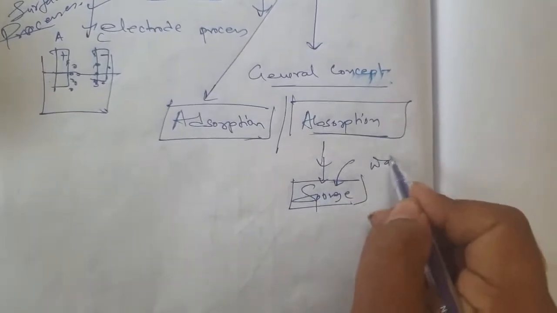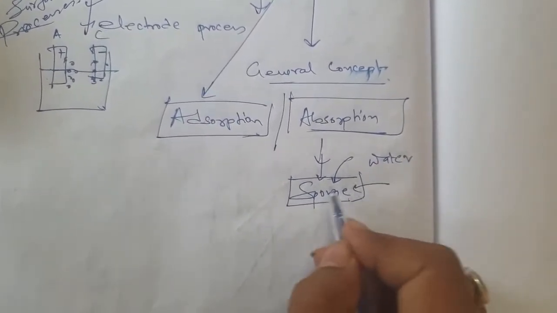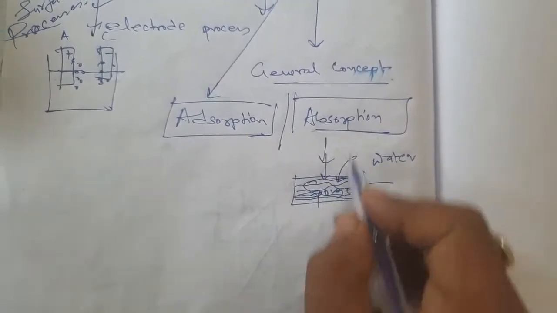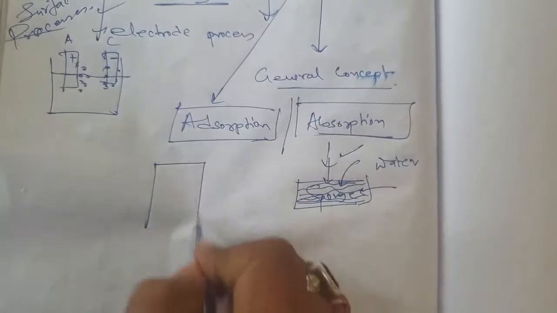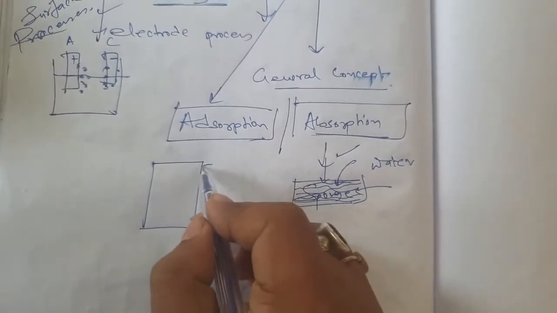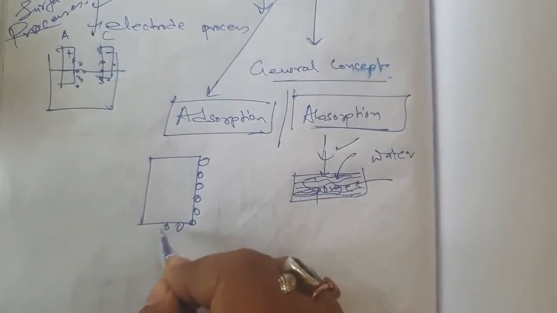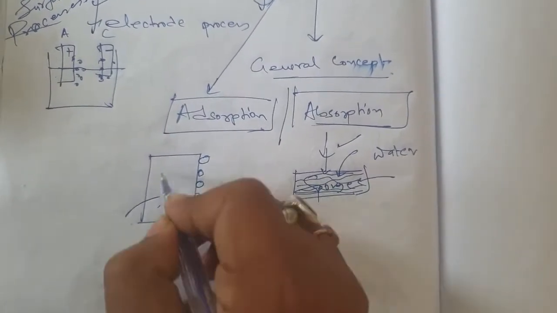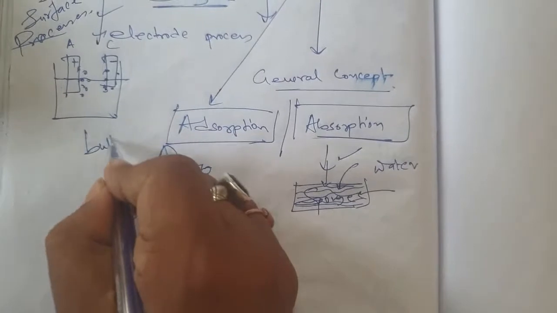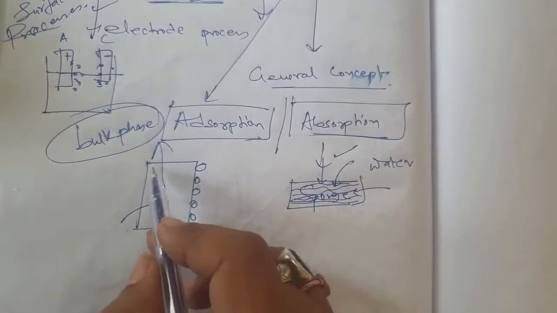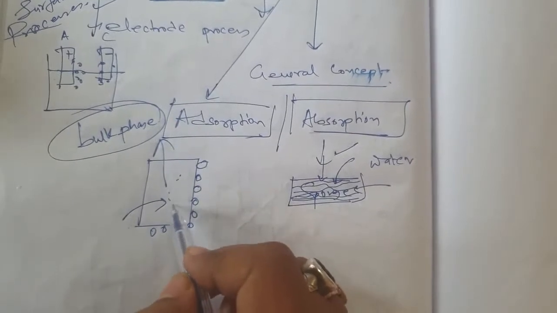The water that enters inside the sponge will spread in the entire body of the sponge. This is absorption. And in adsorption, what happens? The water molecules will stick on the body of the substance and will not be able to enter inside the bulk phase.